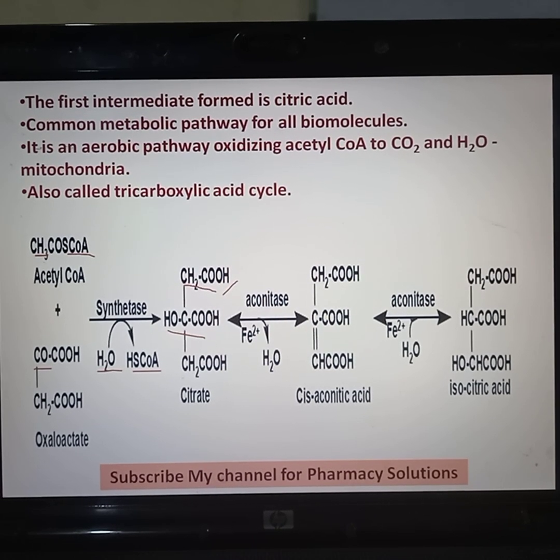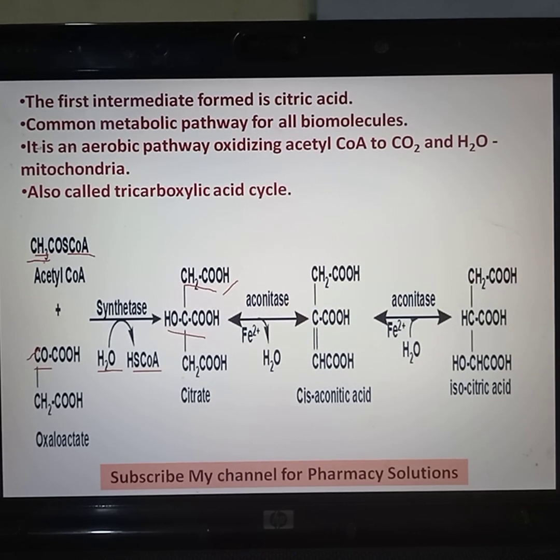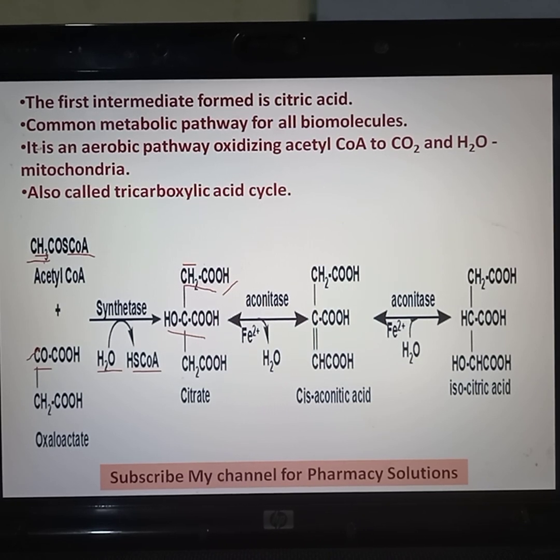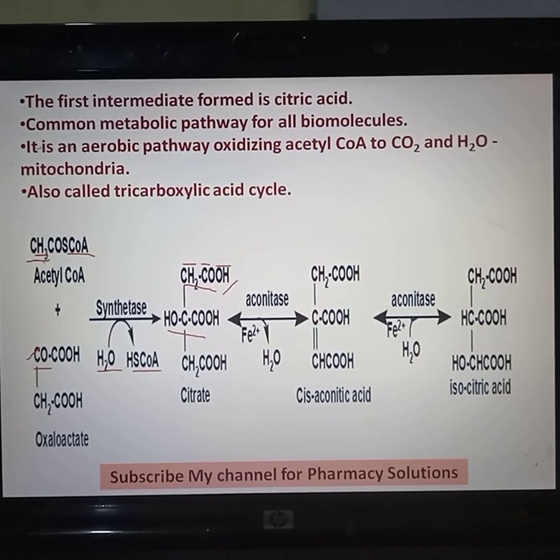So once again I will explain, because this is a bit complicated step. First, hydrogen from this acetyl CoA is transferred to this ketone group, so it will become COH. The double bond breaks, and when hydrogen is transferred, it will become CH2. CO is there with it already, and this OH is attached from this water molecule.